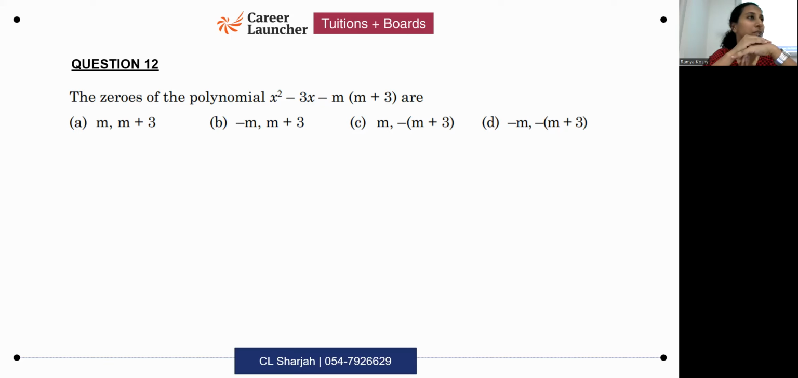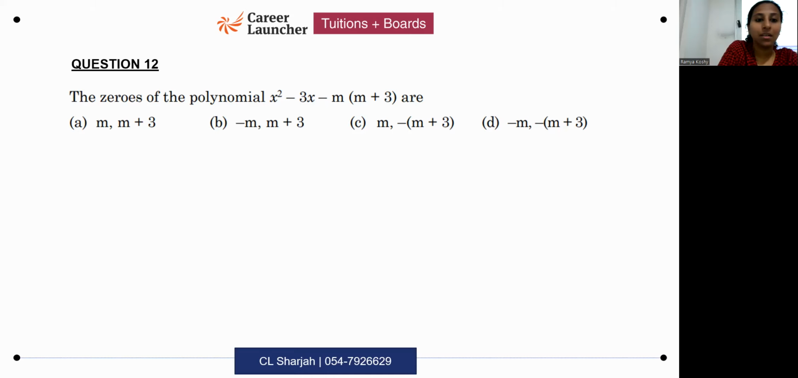What's the product of the zeros here? Minus m into m plus 3. So check which options have the product as minus m into m plus 3. Which options do not have that as the product? That is definitely eliminated. Which options would you eliminate?